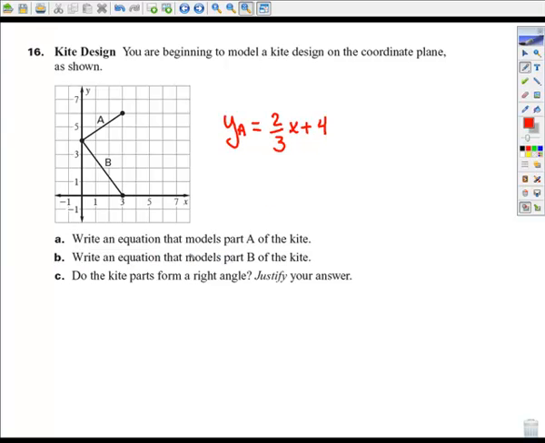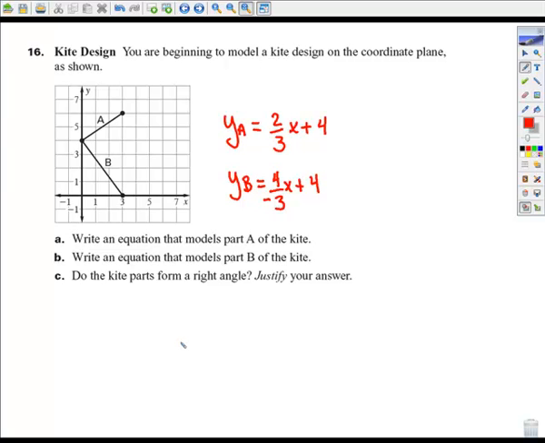Part B, it says write an equation that models part B of the kite. Okay, so y of line B, again, I need to figure out the slope. It's up 1, 2, 3, 4, and over 1, 2, 3 to the left. And the y-intercept is, again, 4. Oops, let's not forget the x.